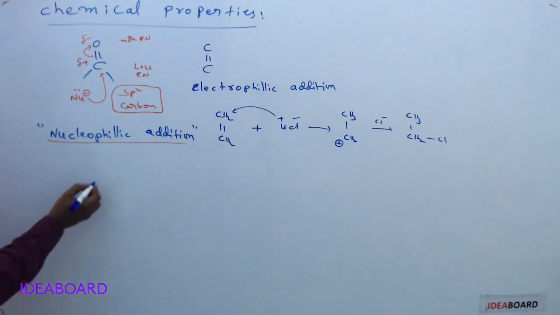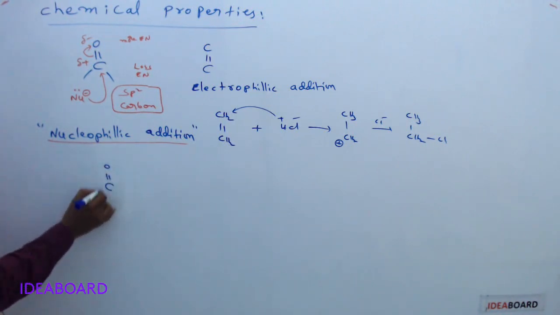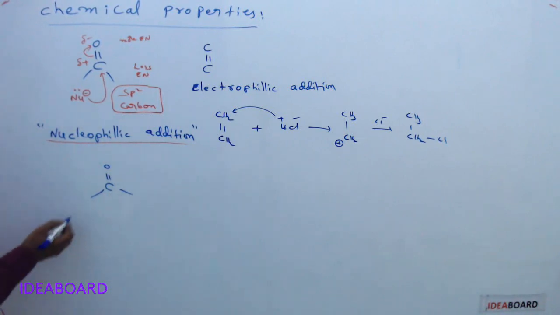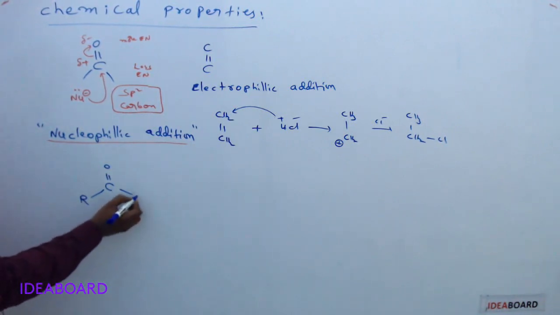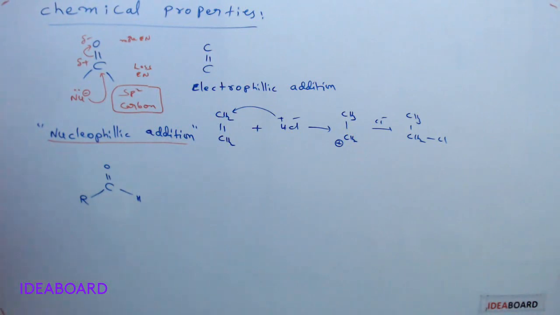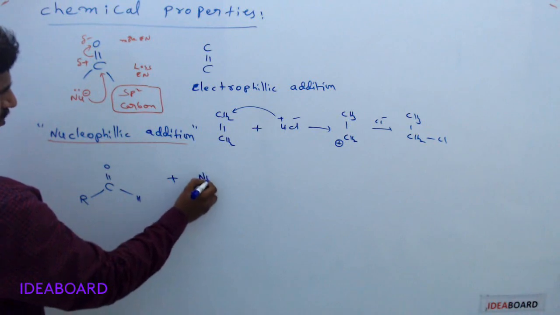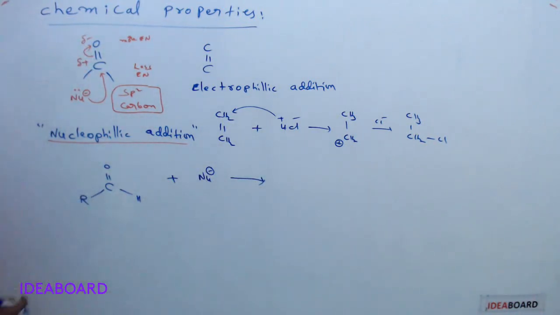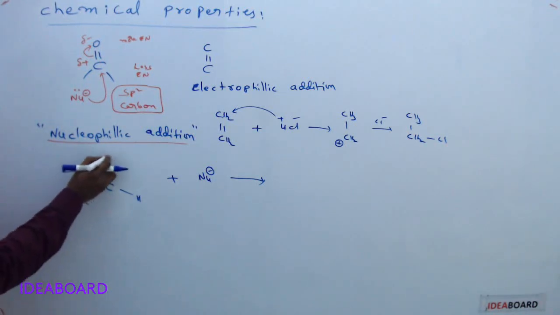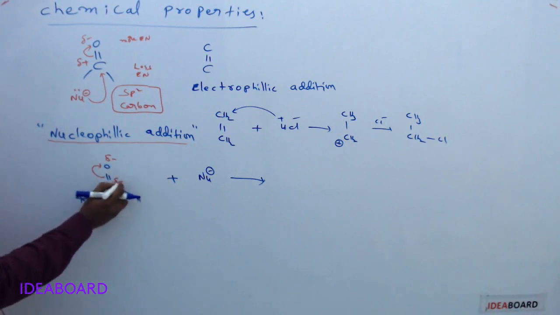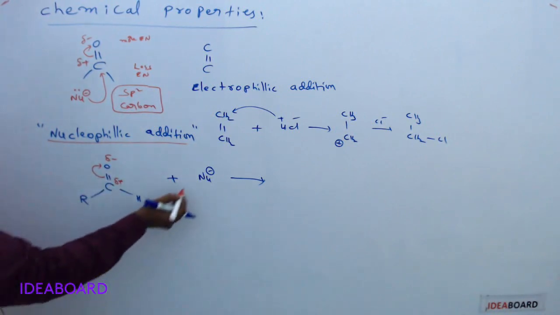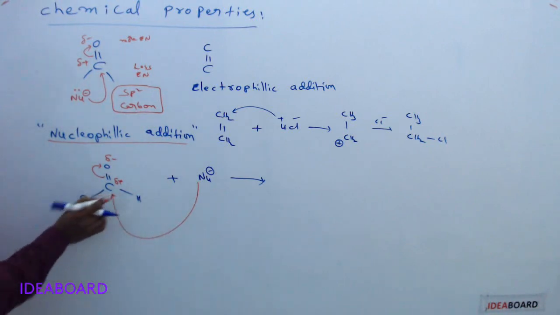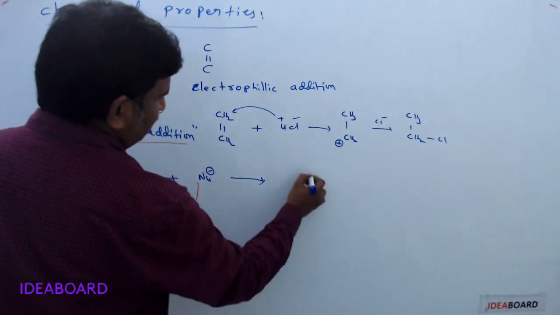Here, what is the nucleophilic addition reaction? Suppose I am giving this compound, for example an aldehyde, where here it is R and here it is H, and here I am taking a nucleophile. First the nucleophile is added. As I said, it is an sp2 or planar carbon. This sp2 carbon can be easily attacked because the oxygen is getting partial negative and the carbon is getting partial positive, so the nucleophile attacks this carbon easily. So what is formed?